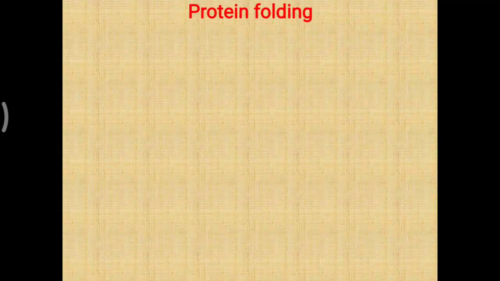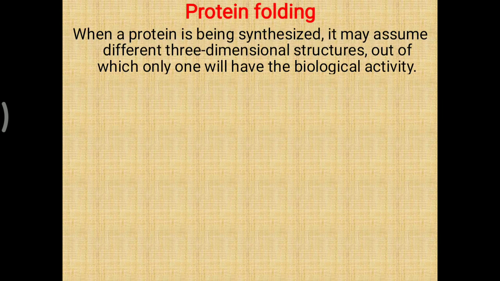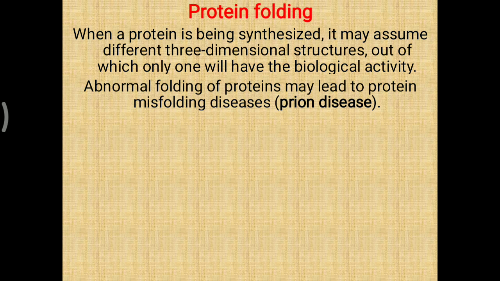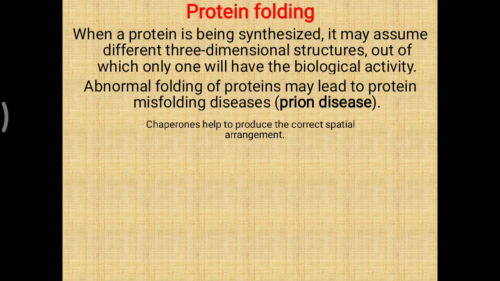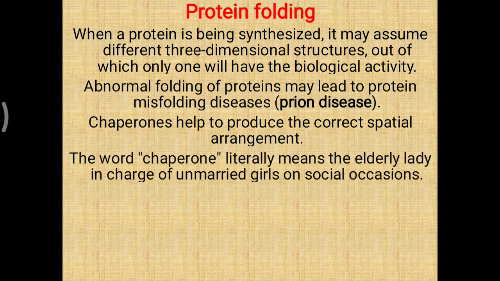Now, apart from subunit aggregation, proteolytic cleavage, and modification of amino acid, protein folding is also important. Mostly, a protein is in a quaternary or tertiary structure for the active or functional category. When a protein is being synthesized, it may assume different three-dimensional structures, out of which only one will have the biological activity. Abnormal folding of protein may lead to protein misfolding disease, called prion disease. So chaperones help to produce the correct spatial arrangement of the protein. What is the meaning of chaperone? It means the elderly lady in charge of unmarried girls on social occasions.